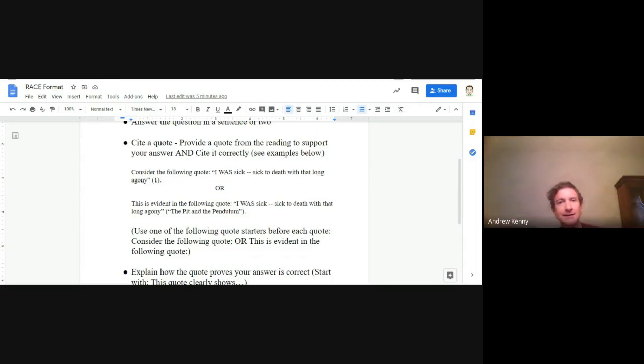So take a look at my citation in this. I put the title of the short story in quotation marks inside those parentheses, "The Pit and the Pendulum." If your source does not have page numbers, or we're not using it out of a book, you're using it from a story that you took off the internet, you can simply put the title of the story within those parentheses. You can also put the title of the website you took the story from within those parentheses. And then again, you close the parentheses and the period goes after the parentheses.